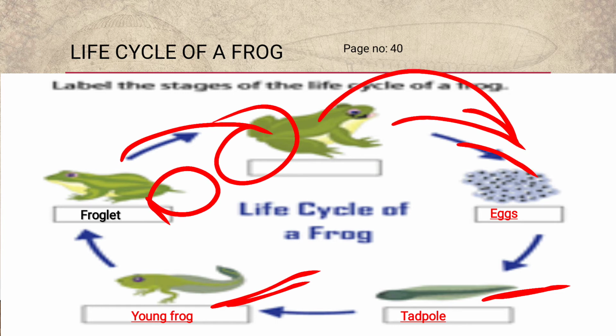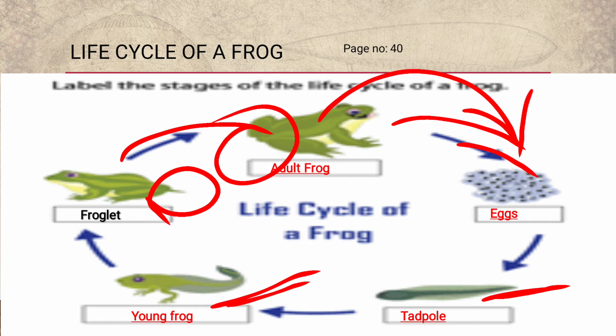That adult frog gives eggs, and later on eggs convert into tadpoles, and tadpoles convert into young frogs, and young frogs convert into froglets, and froglets convert again into adult frogs. All right, I think it's clear to all of you.